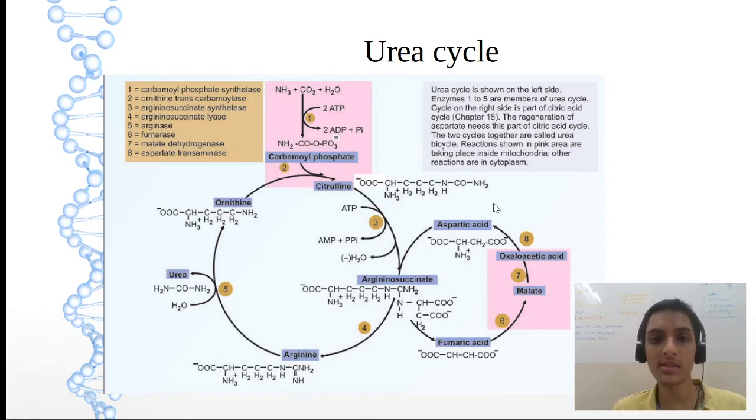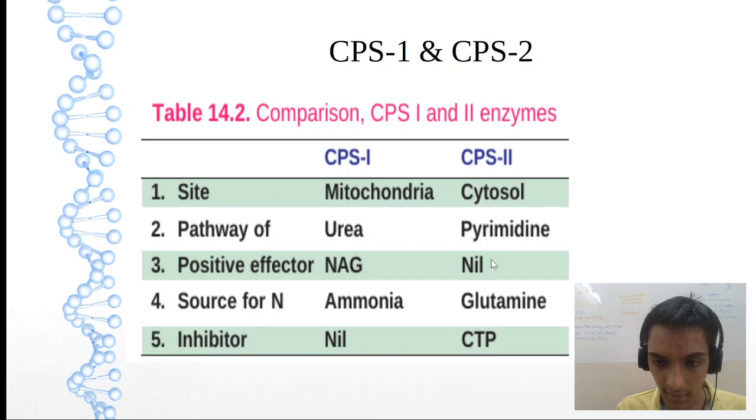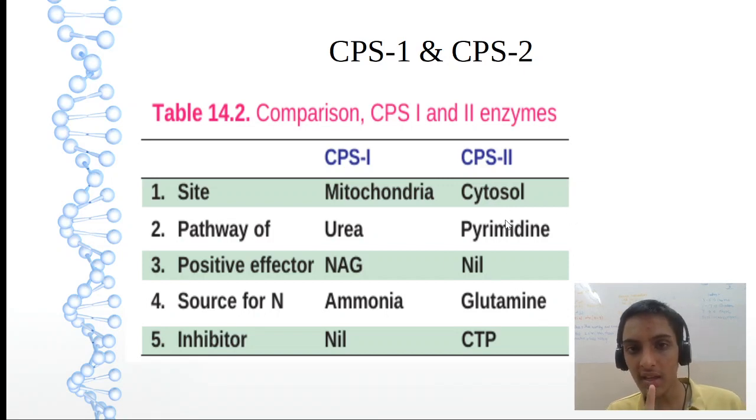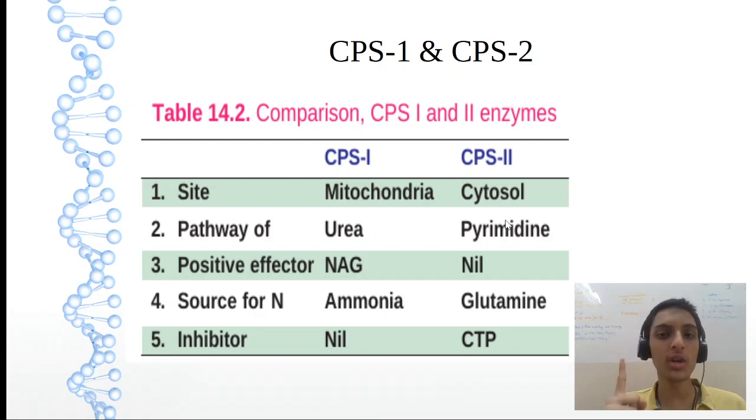So ammonia is the source. CPS2 is glutamine. Remember, glutamine is a very good source to remove ammonia. We will see that in acid-base balance. Then inhibitors, nothing for CPS1, CTP is the inhibitor for CPS2.